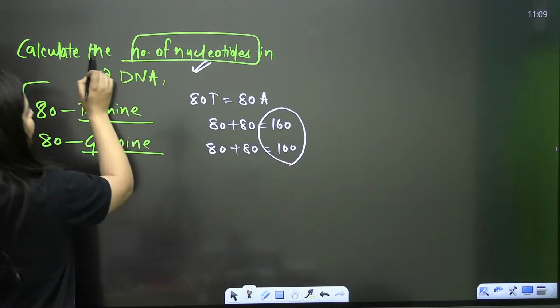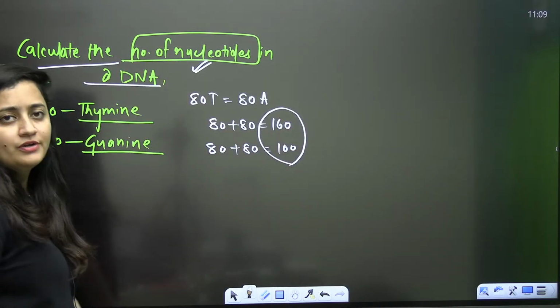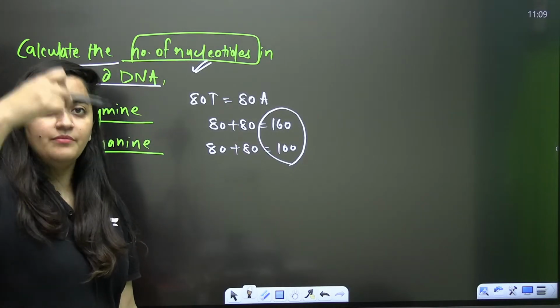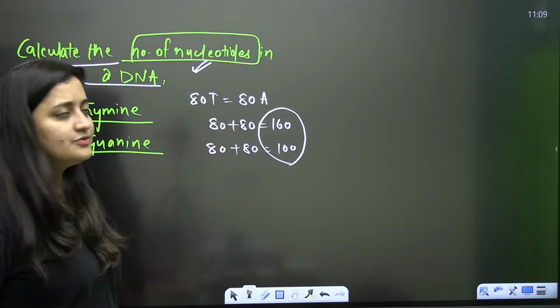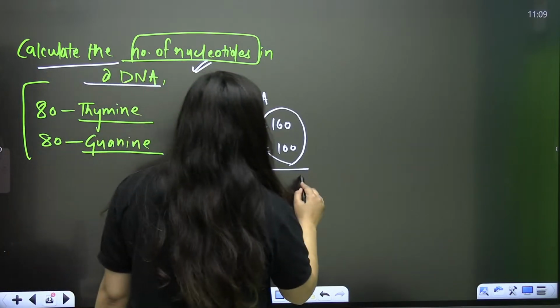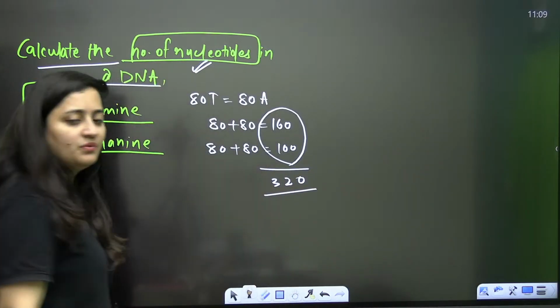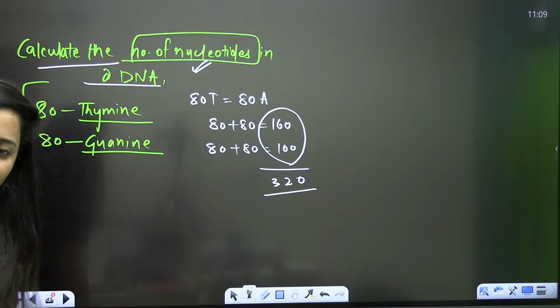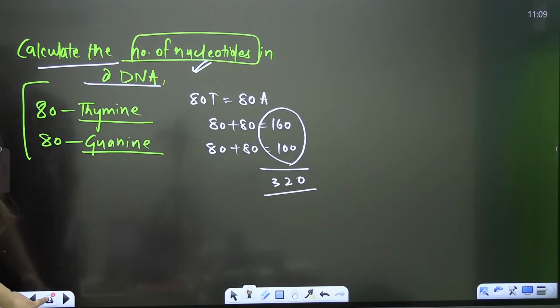Now you have to check the number of nucleotides here. Total number of nucleotides means total number of bases. These are the base pairs. So 160 plus 160, 320 it will be. It's very easy, na? That's how you have to calculate.